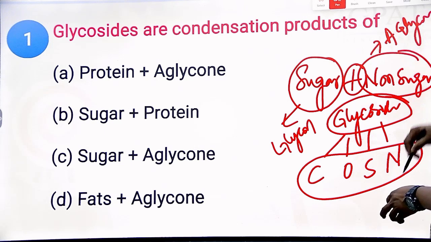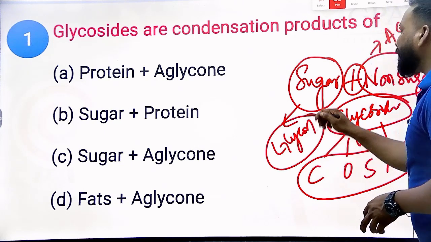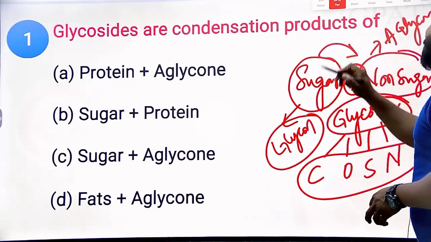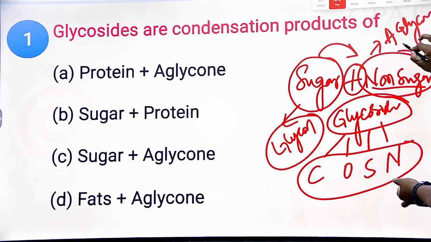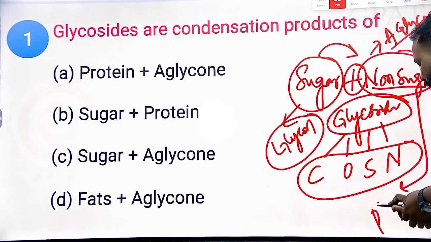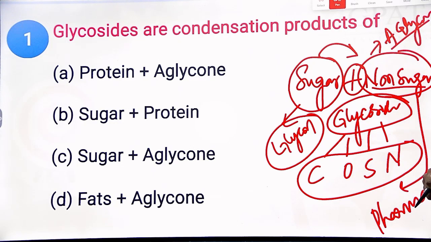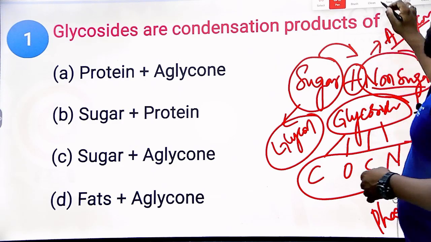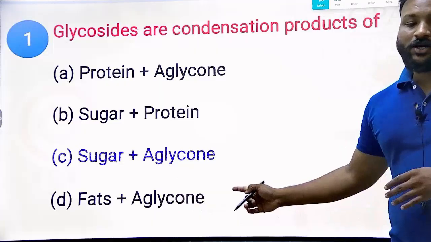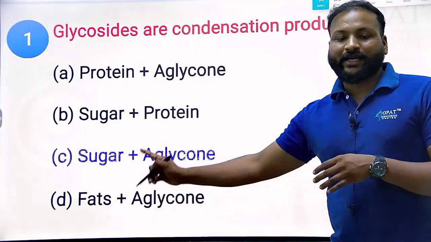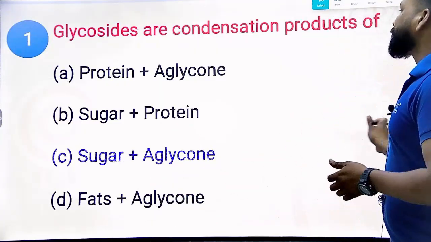This glycon moiety is mainly to provide the solubility and other chemical properties, whereas the aglycon or non-sugar moiety is mainly responsible for the pharmacological action. Please do remember. Clear? So now the right answer will be sugar and aglycon, or sugar and non-sugar moiety. So that is the condensation.